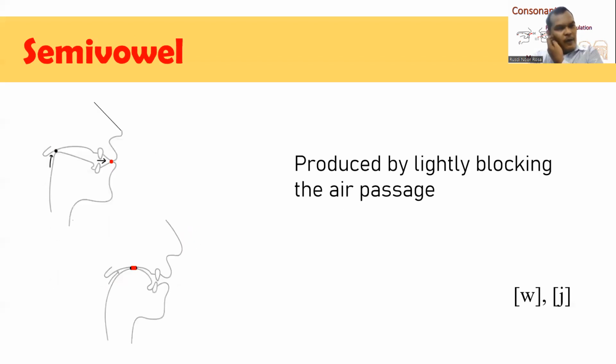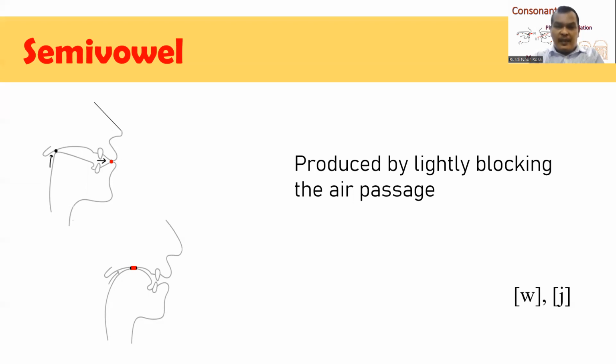The last type of consonant based on manner of articulation is semivowel. Semivowel is half vowel and half consonant. Semi means half. These sounds are produced by lightly blocking the air passage.